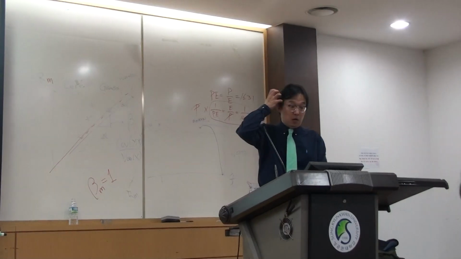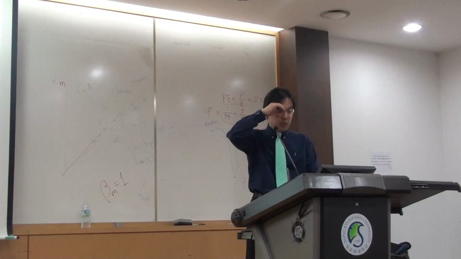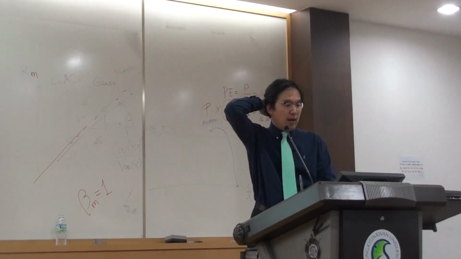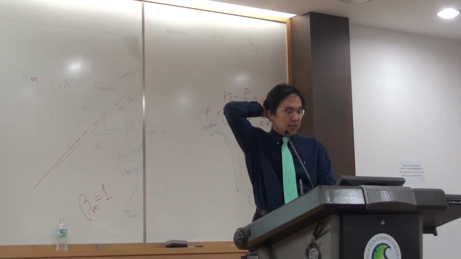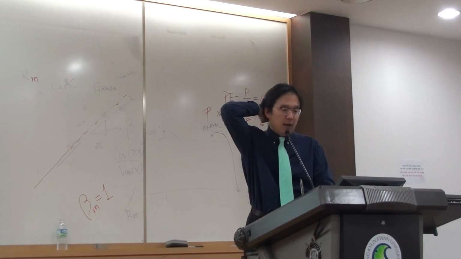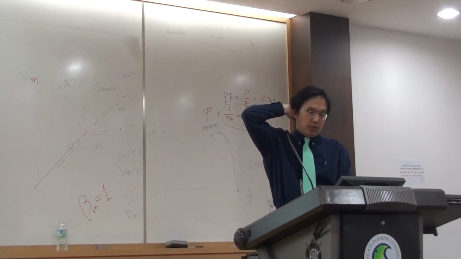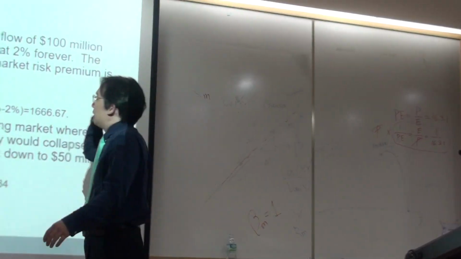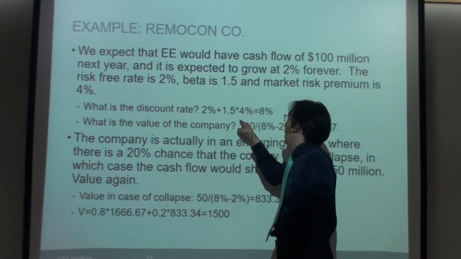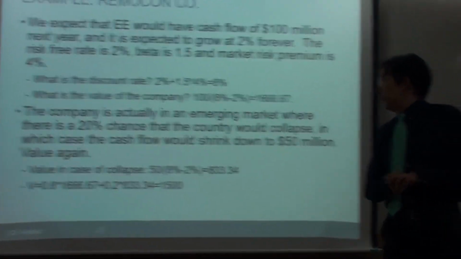The company would have cash flow of $100 million next year, and it is expected to grow at 2% forever. The risk-free rate is 2%, beta is 1.5, and market risk premium is 4%. So let's compute the discount rate using CAPM: risk-free rate plus beta times market risk premium, 8%. What is the value of the company?